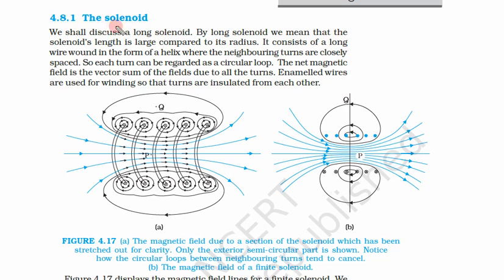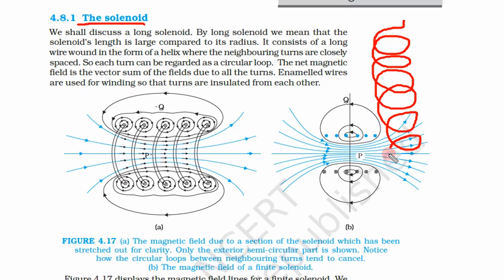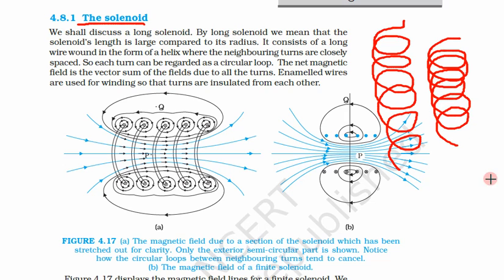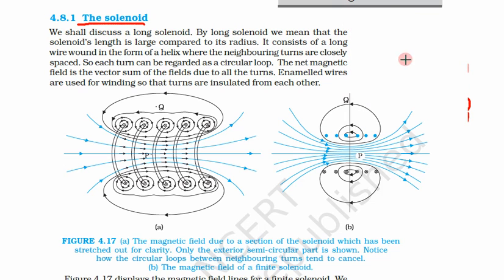Now let us see the solenoid. If you see this structure, what is a solenoid? We take a piece of wire and start coiling it. So this will become a solenoid, a kind of structure like a spring. Only thing is that it is very tightly woven. In a spring we find some gaps, but in a solenoid we find no gaps. So this becomes a solenoid.